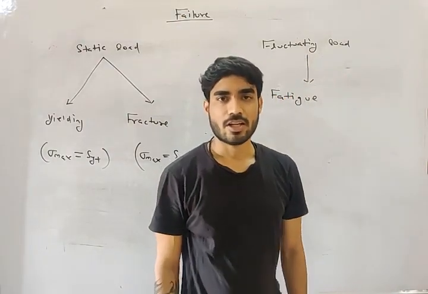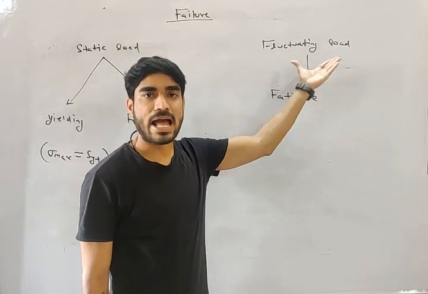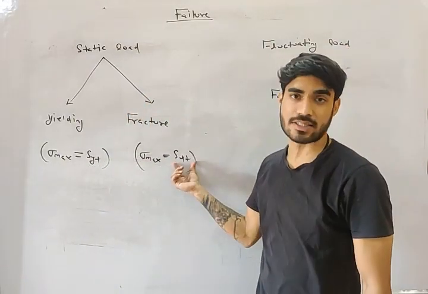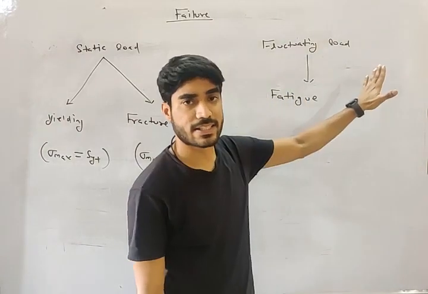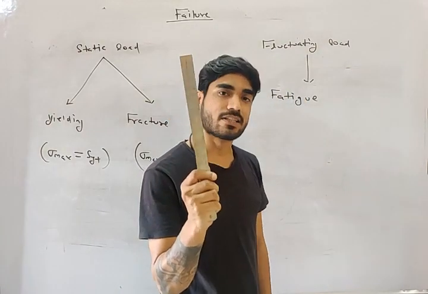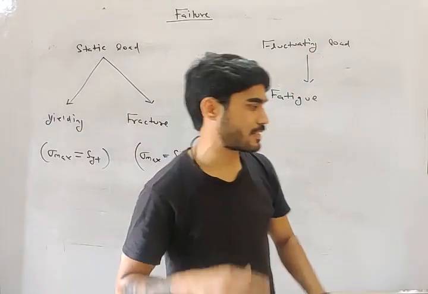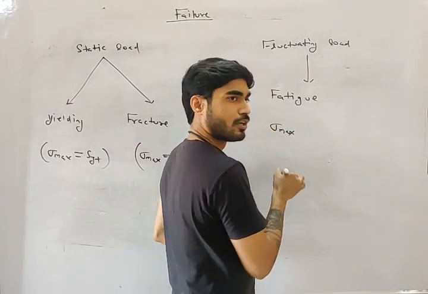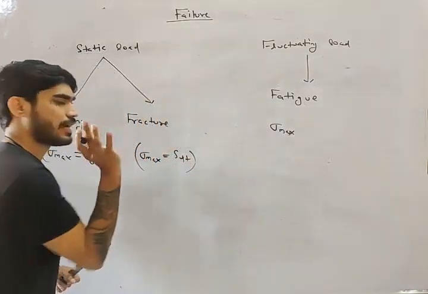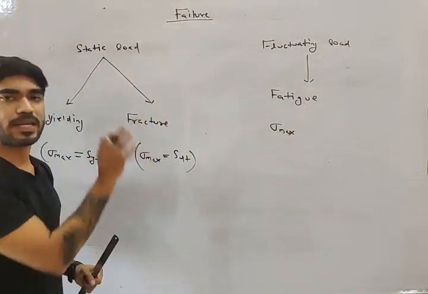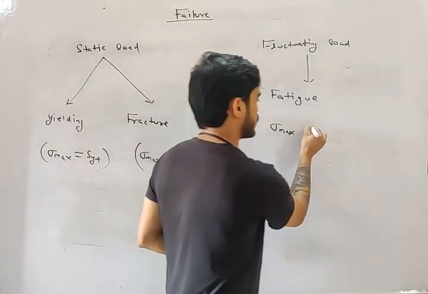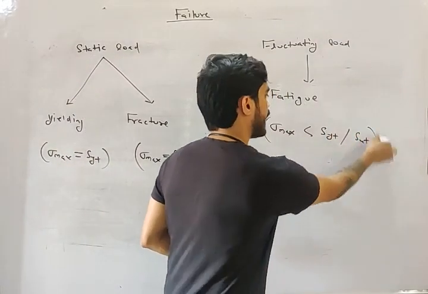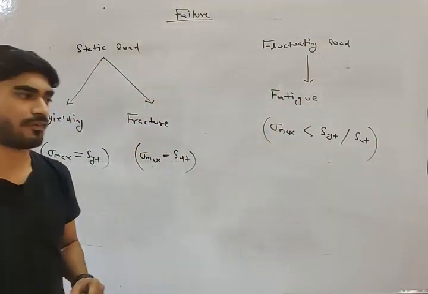But if you want to break it by applying fluctuating load, then you don't have to apply this much stress. In this case, you can break it by applying less stress. Sigma maximum does not have to be equal to SUT or SYT. Sigma max will be less than SYT or SUT and still it will fail. How?